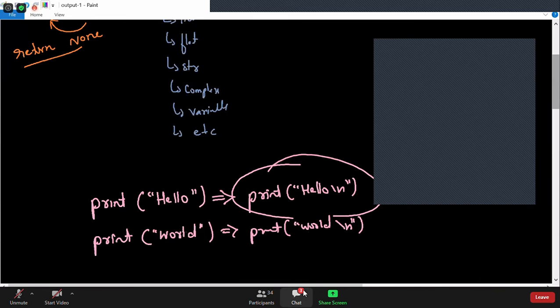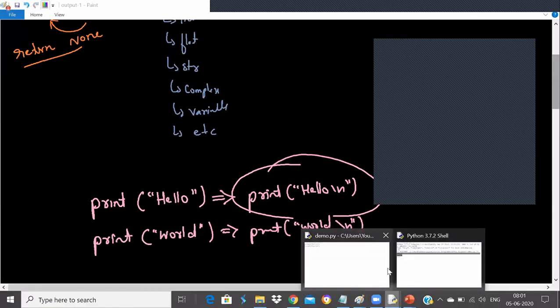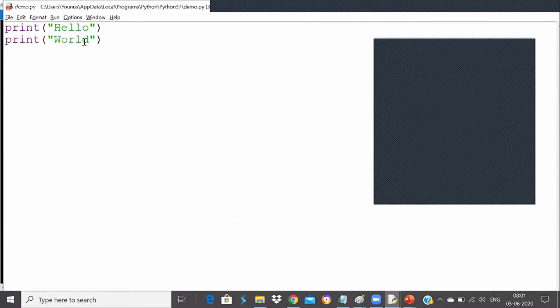Yeah, that's my next question, Aditi. How to print in same line? Because sometimes it is very much required, guys, that I want to print in the same line. Let me show you one simple example of how to print in same line.